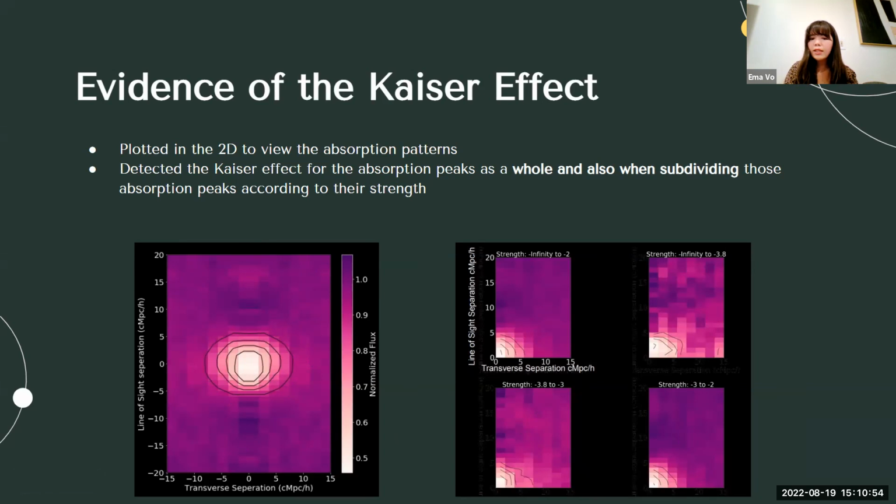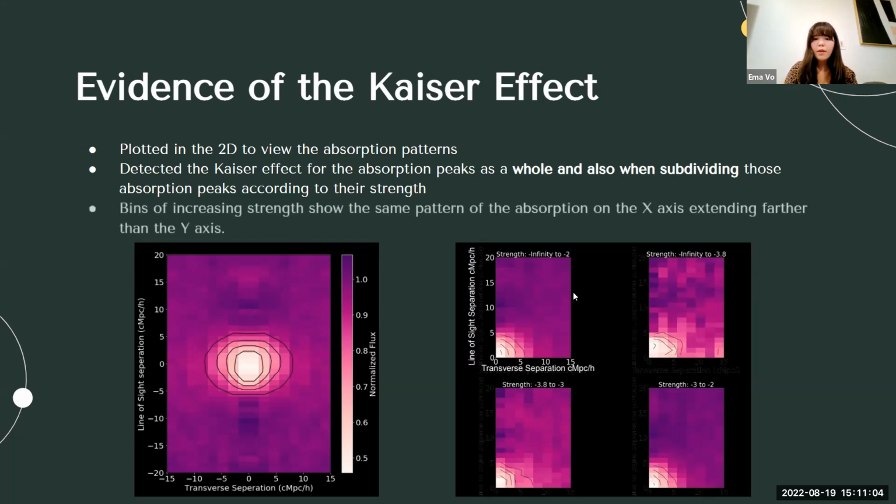You can see them within all the strength bins. The top left has all the data of Lattice, and then I have them going into the other bins of strength. And you can see on all scales, the X goes farther out than the Y does, which means you can really see that squishing effect, which is exactly what we wanted to see and really great.